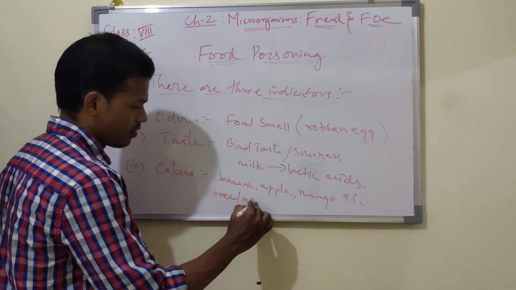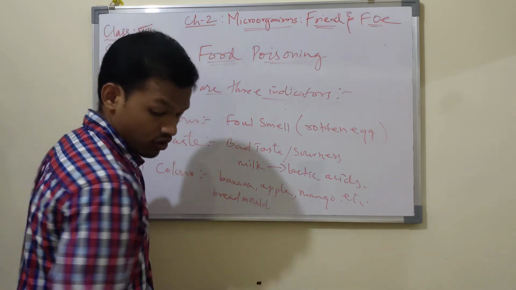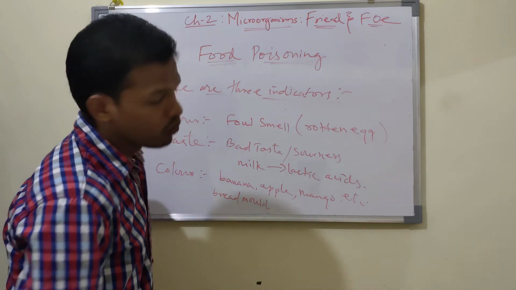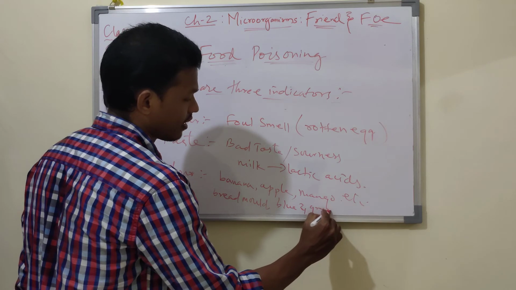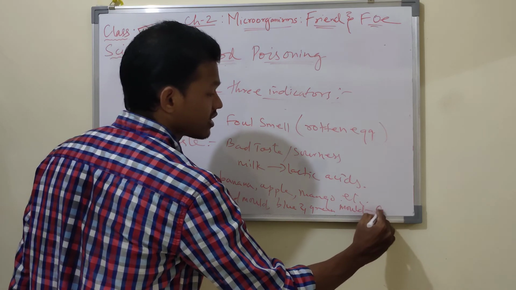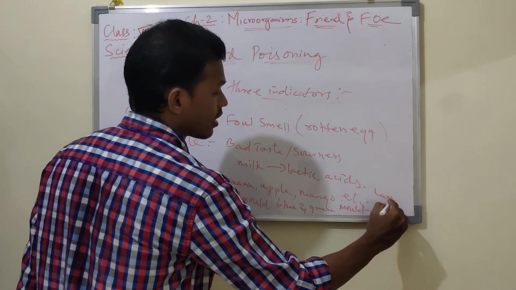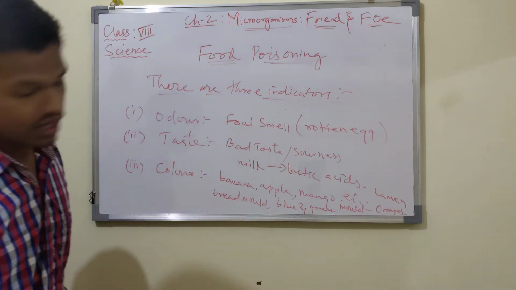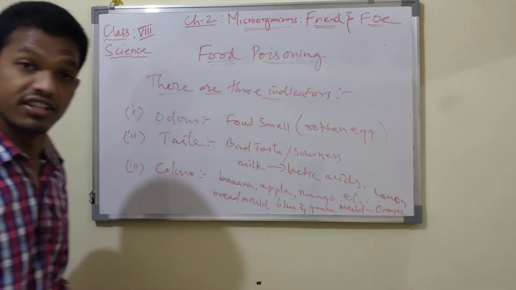Food items also show blue and green mold, in oranges, lemon, and we can find it in cheese also.